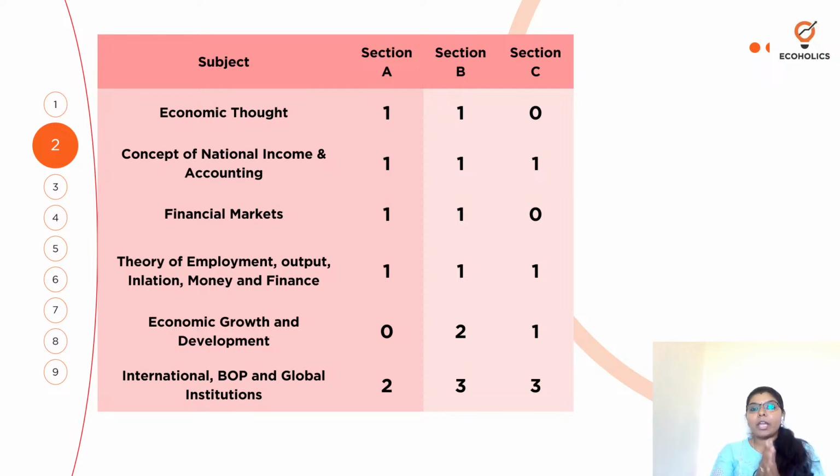So section A में कौन कौन से questions थे, right? So you have one from economic thought and national income and financial markets, theory of employment, and then 2 from international, right? International, BOP, global institutions मिला के. So if you look at this, distinguish between mercantilism and state socialism. So that was from the economic thought. So when you come across this distinguish question, right? If you look at it, there is a couple of questions on the same grounds, right? With respect to this differentiate or distinguish in section A.